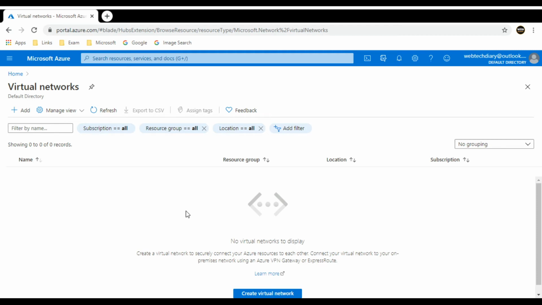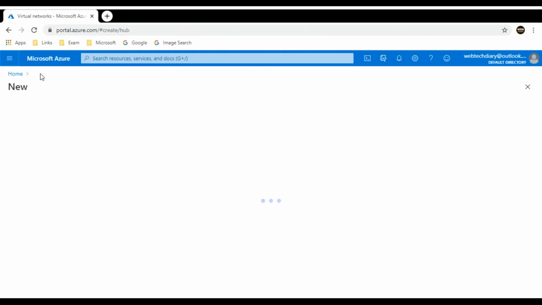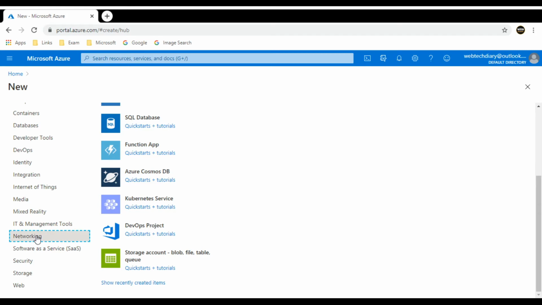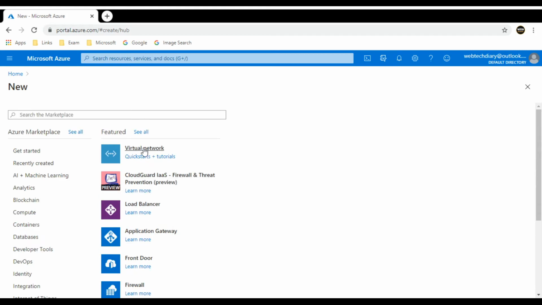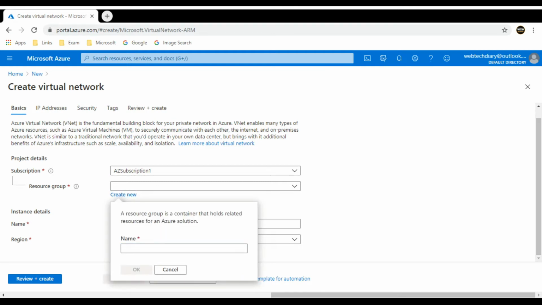To create the virtual network, you can go to the hamburger menu, create a resource, put a filter on networking, and you will get this virtual network. Go and click here. The subscription is selected by default. Now you need to give a resource group name. Resource group basically is the container of the Azure resources. So let me give the resource group name.